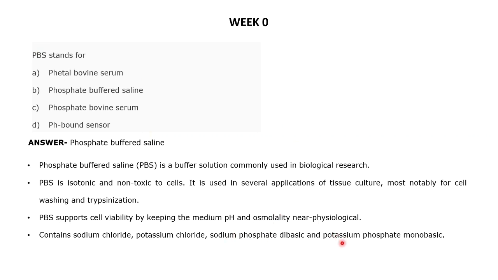And sodium and potassium is also required to maintain the osmolality of the cell. You can see that it is required to maintain the osmolality, because osmolality is something that keeps the viability of the cell intact, and you want it until your experiment is completed or the cell has been stored for a long time. You have to keep that in mind in each case. So that's why phosphate buffered saline or PBS is essential in cell culture, because it is an important buffer in this case. So anyone has any doubt in this case?